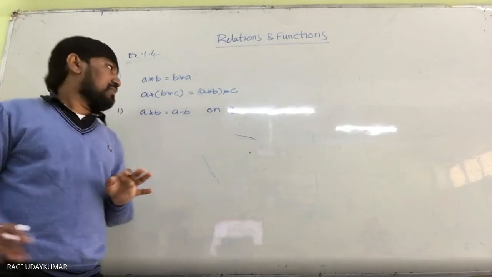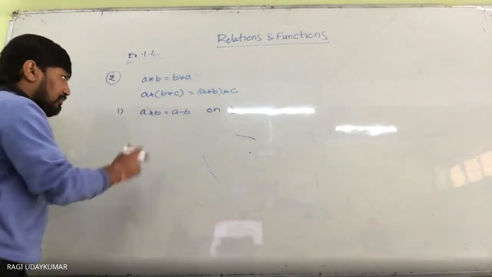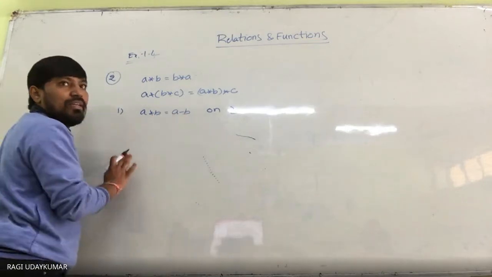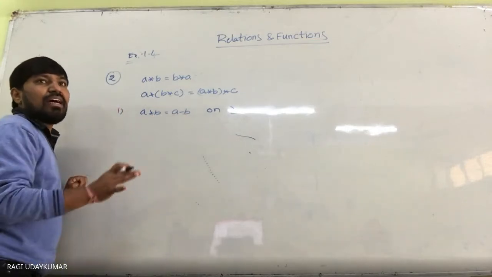Okay. So after that here, A star B is equal to A. Whether the commutative property is satisfied or not?